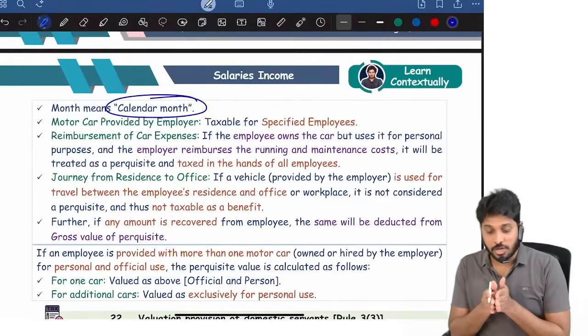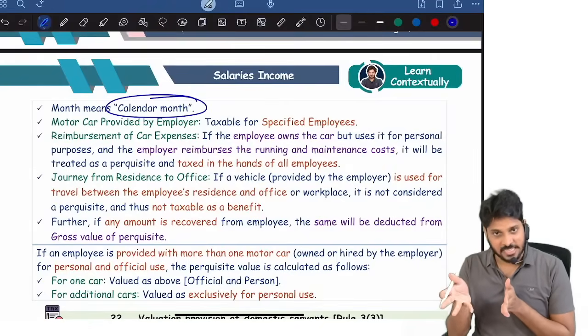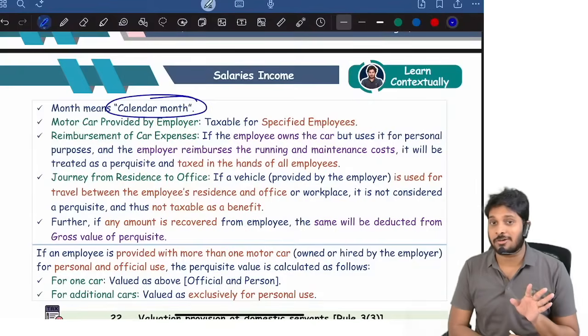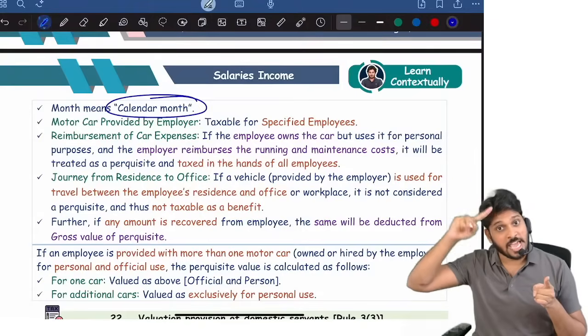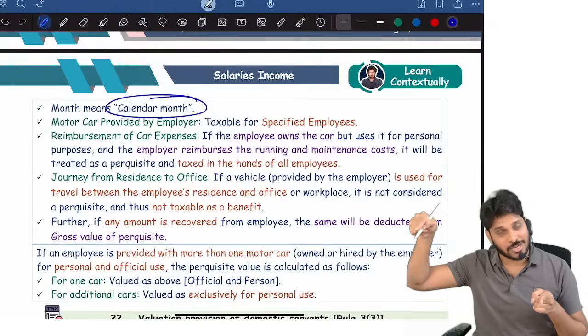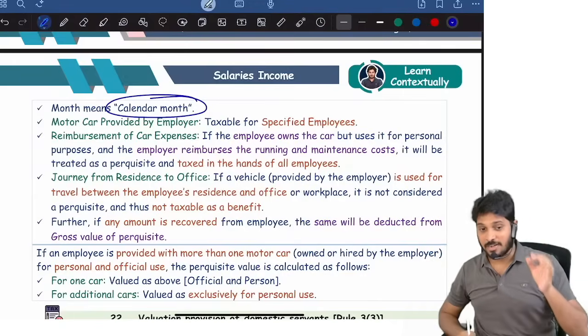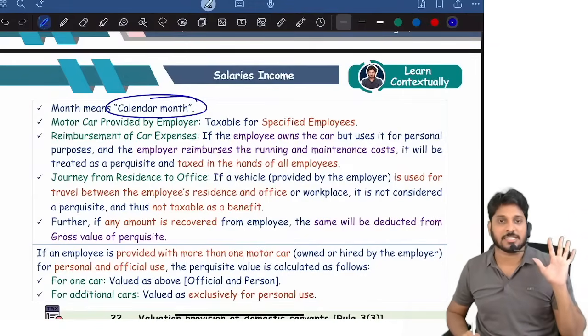Sir, employee got on April 12th, sir. He gave back the car to the company on May 9th only, sir. He didn't like the car. Okay, less than 30 days only, less than 1 month only he used. It doesn't matter. April month he got the car, May month also he have the car. 44 AE presumptive taxation, there also similar logic only. Yes or no? Calendar month means here. Okay, part of a month means even part of a calendar month you have the car. That's it. Perquisite will be calculated.